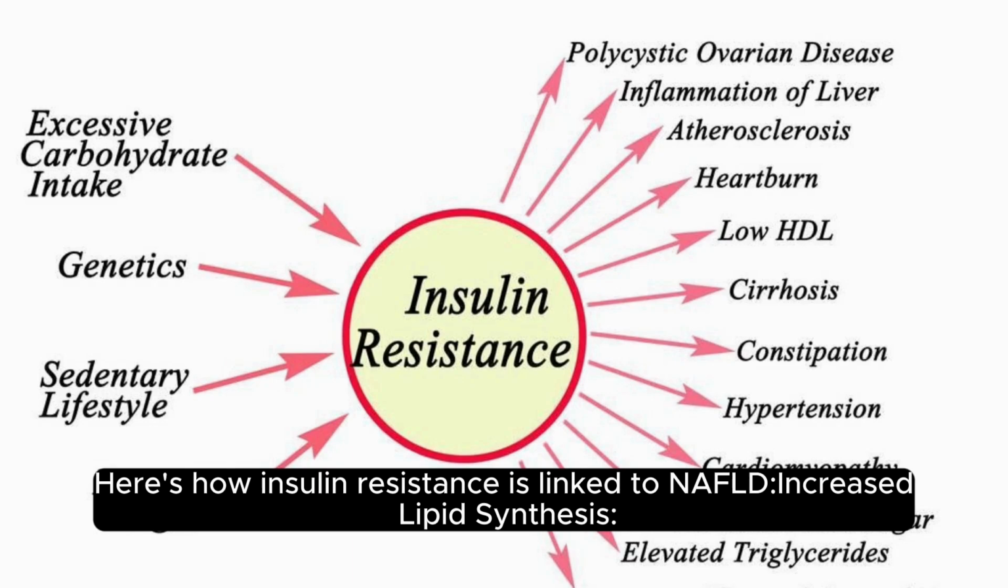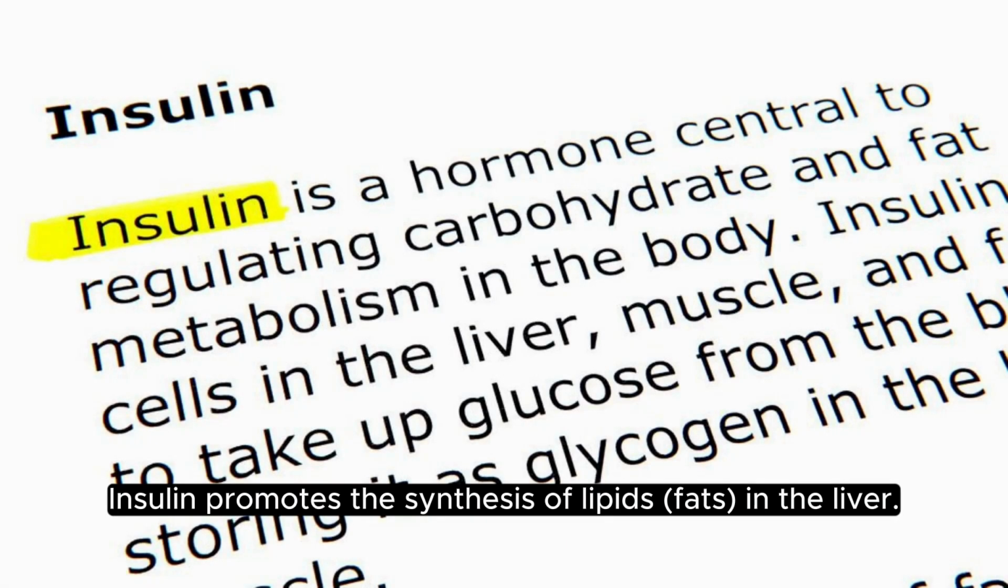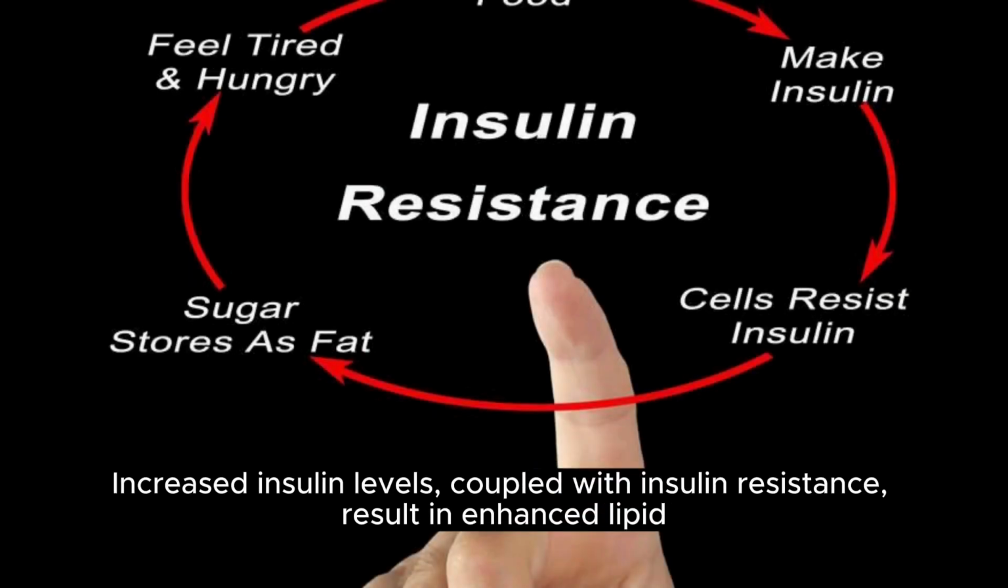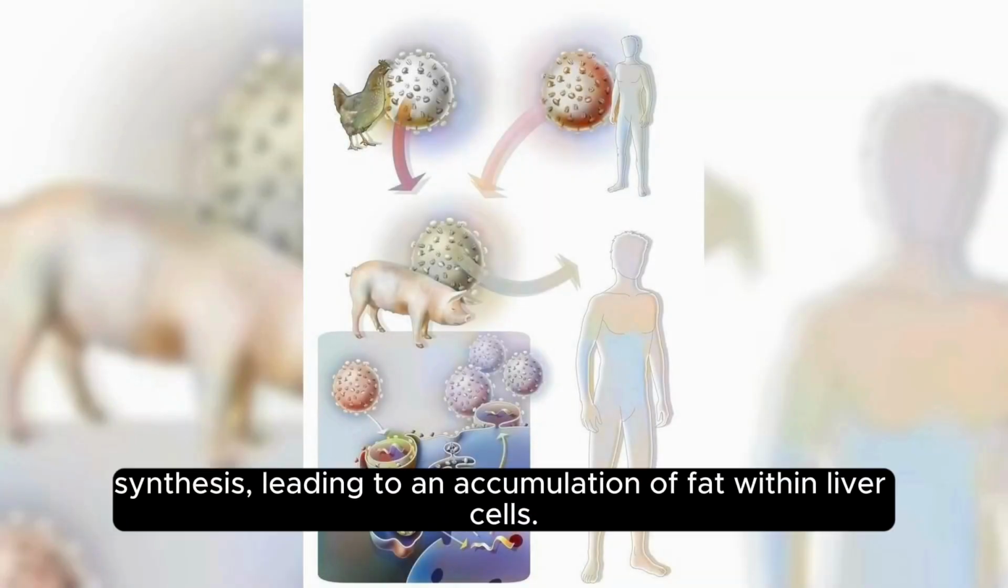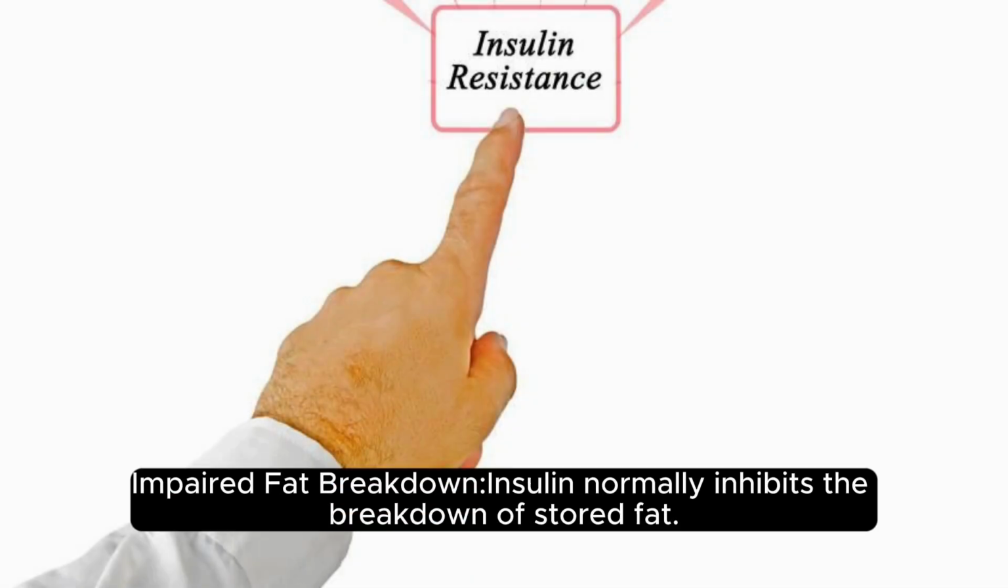Increased lipid synthesis. Insulin resistance leads to elevated levels of insulin in the bloodstream. Insulin promotes the synthesis of lipids (fats) in the liver. Increased insulin levels, coupled with insulin resistance, result in enhanced lipid synthesis, leading to an accumulation of fat within liver cells.